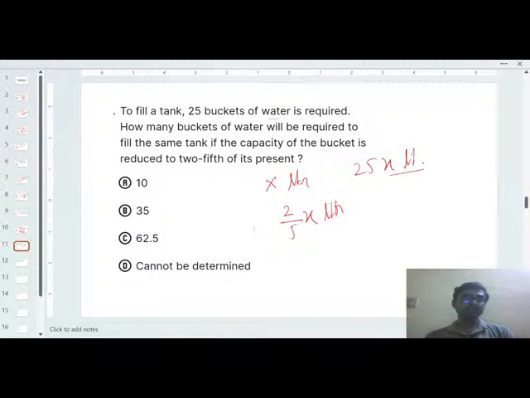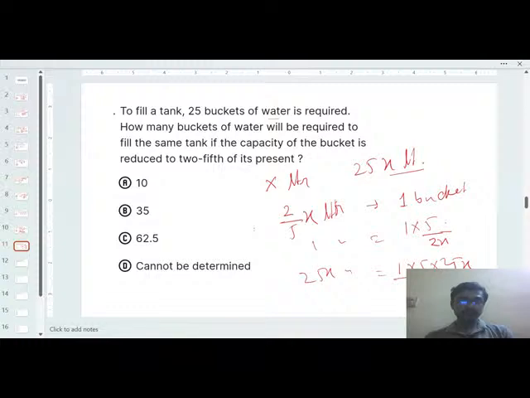So 2/5 into x liter will be consumed by one bucket. 1 liter will be consumed by 1 into 5 by 2 divided by x. 25x liter will be consumed by 1 into 5 into 25 divided by 2x.